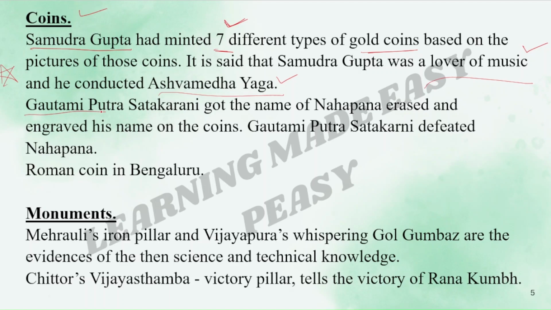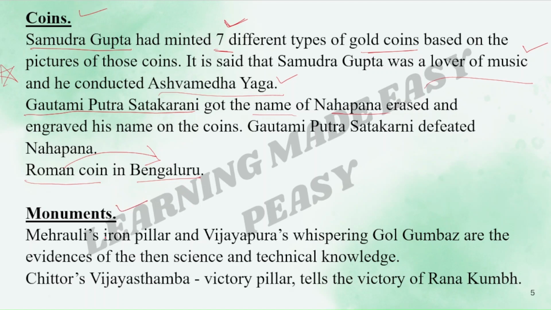Then we have Gautami Putra Satakarni. He got the name of Nahapana erased and engraved his name on the coins. Gautami Putra Satakarni defeated Nahapana. Roman coins are found in Bengaluru. This shows what? That the Roman civilization had some trade relationship with Bengaluru.